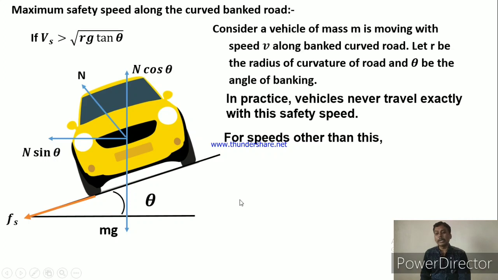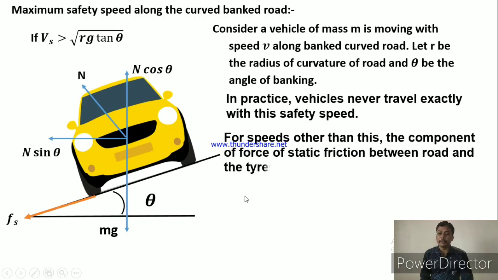So for speeds other than the safety speed, whether increased or decreased, the component of the force of static friction between the road and the tire helps us to calculate the values of speed up to a certain limit.